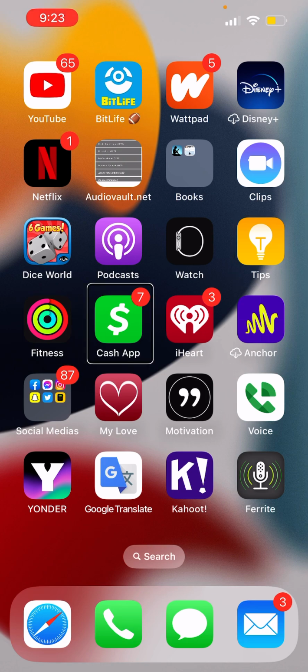Cash App. Yeah, I don't know how there's so many notifications. I don't know how to delete them all. I said money, and I have my card connected to my iTunes so I could buy things. iHeart. Sometimes when I want to, I listen to 96.7 while I'm not in the car, or to win $1,000, which I have not won yet because I was being lazy and didn't go see.